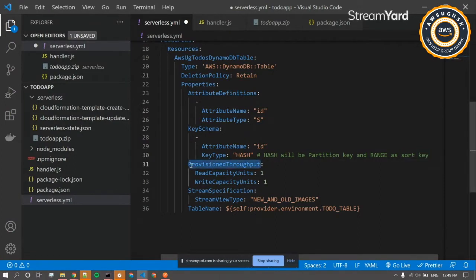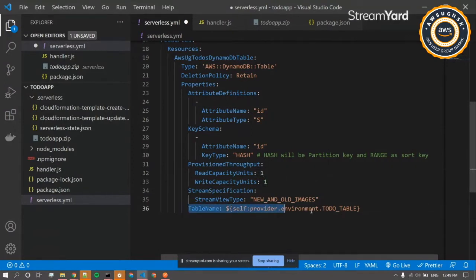Under that we have the provisioned throughput. This will contain the read and write unit capacity. So this defines the read and write capacity units. Per second we'll have one read unit capacity, or we'll be able to read the data of one request per second. You can easily say that. And the last one we have is the table name.